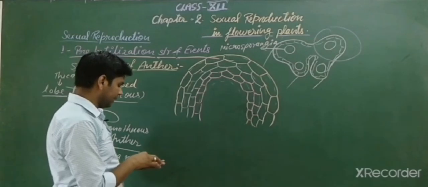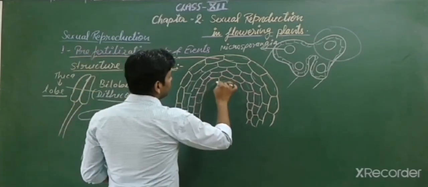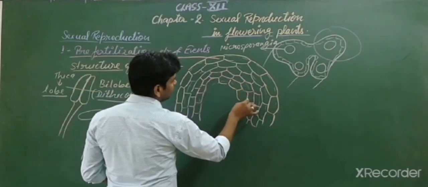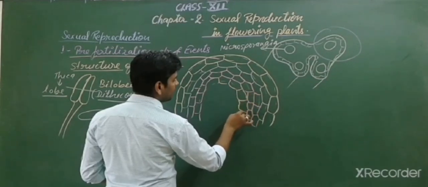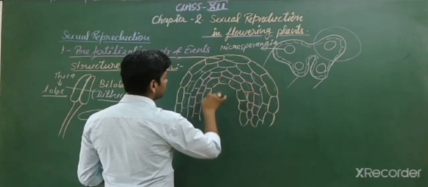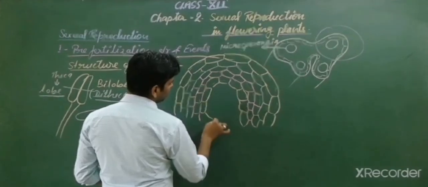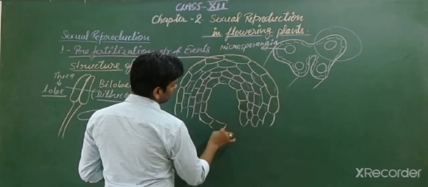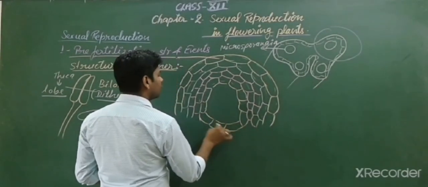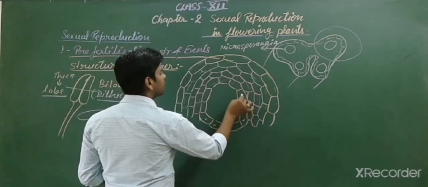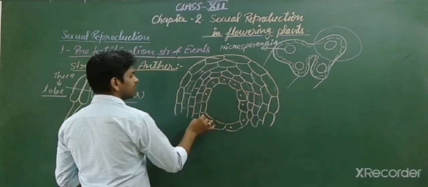And this last layer that I am drawing is the most important layer of the microsporangia.